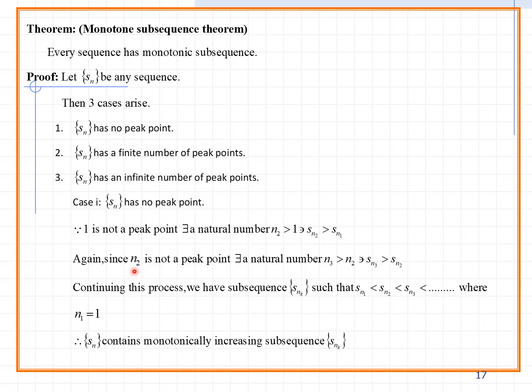Again, since n2 is not a peak point, there exists a natural number n3 onwards. So n1 is not a peak point, and from n2 onwards there are larger values. Similarly n2 is not a peak point, and n3 is larger, and so on. Continuing this process we have a subsequence Snk such that Sn1 less than Sn2 less than Sn3 and so on, where n1 equals 1. So S contains a monotonically increasing subsequence Snk. These terms are increasing.